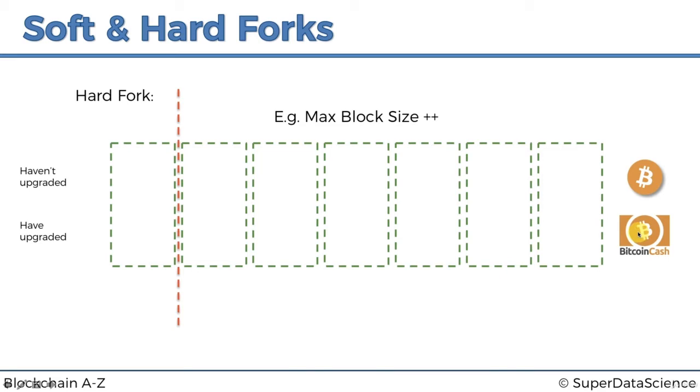And why is it a hard fork? Because, as we discussed, hard forks loosen up the rules. I'm already getting confused. So hard forks loosen up the rules, and therefore in Bitcoin you can only have up to 1 megabyte. Now in Bitcoin Cash, you have a broader range. You can go all the way up to 8 megabytes. So the rules have been loosened up.